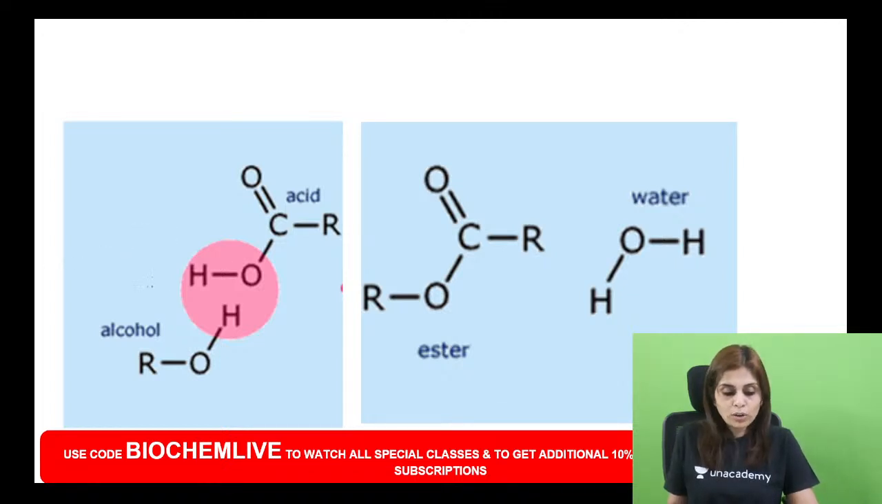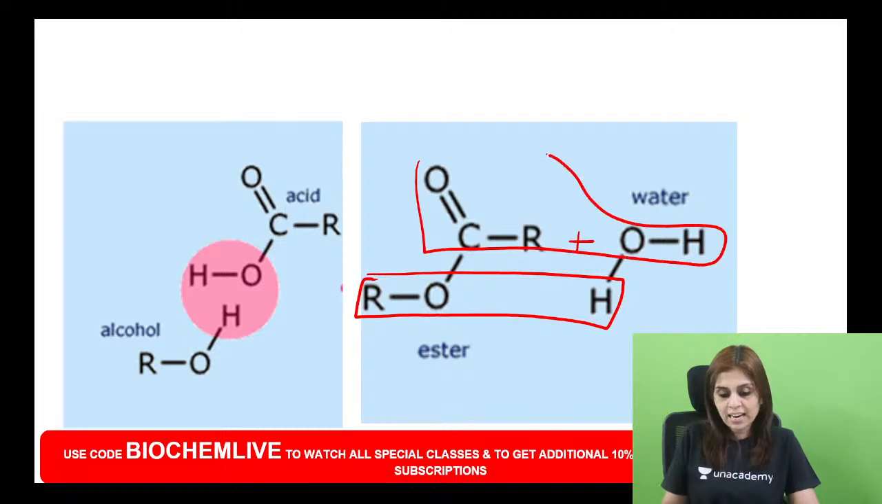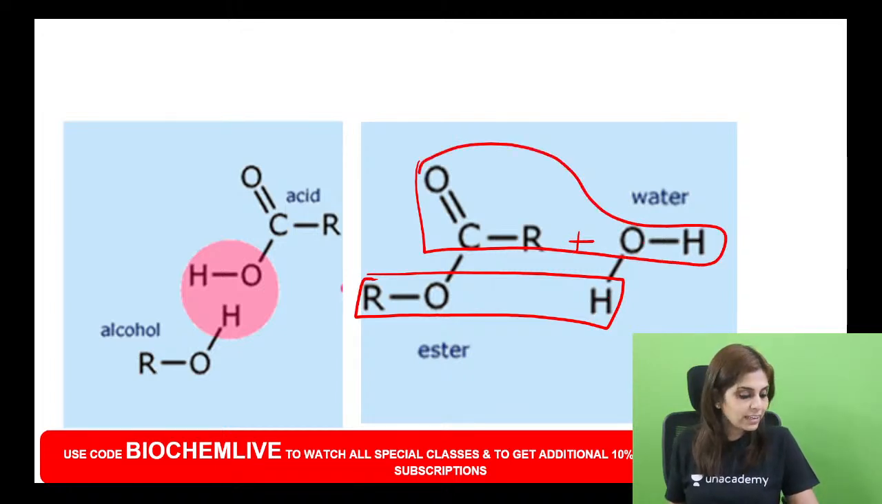If removal of water can form an ester linkage, what will happen when you add water? H will get attached to it forming ROH, and OH will get attached to it forming an acid. So addition of water can break which linkage, all of you? Addition of water can break either ester linkages or ether linkages.